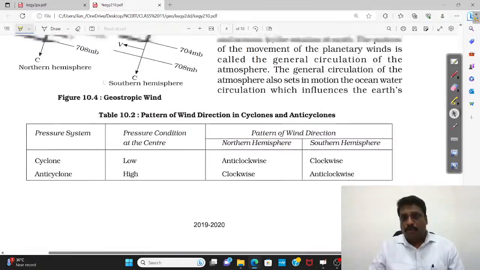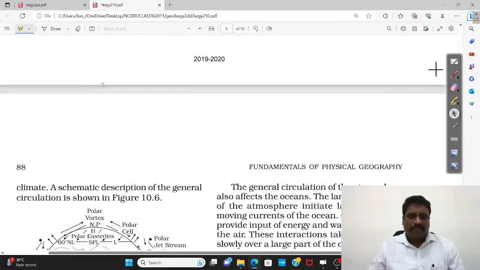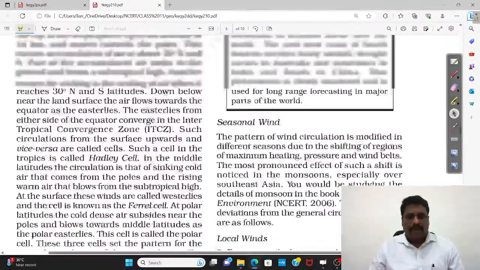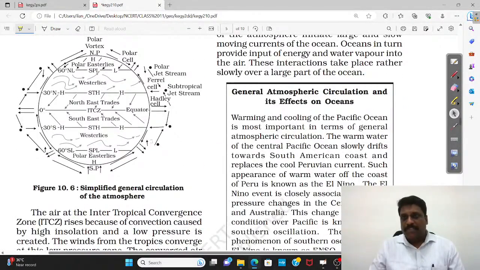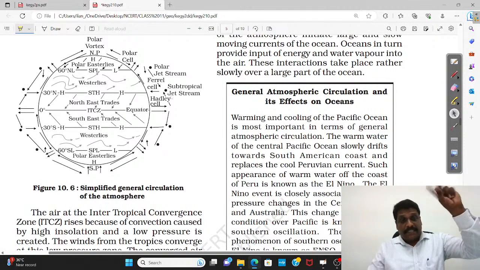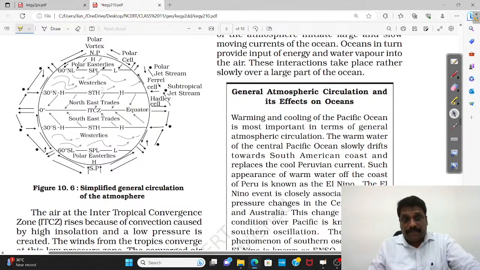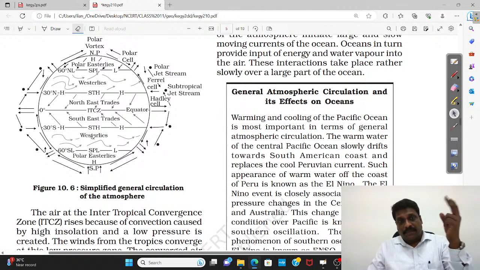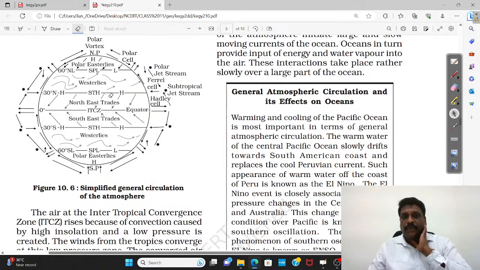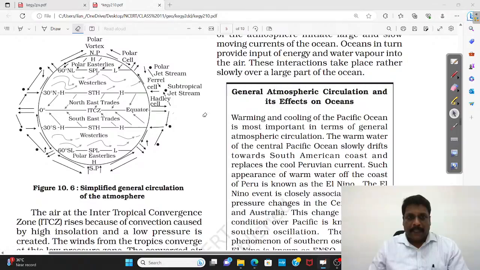I want you to go through the different types of wind. Based on the size of the wind, we have planetary winds. This particular image talks about the planetary winds. Between 7 pressure belts, we have 6 planetary winds: 2 trade winds, 2 westerlies, and 2 polar winds. So 3 in the northern hemisphere, 3 in the southern hemisphere.